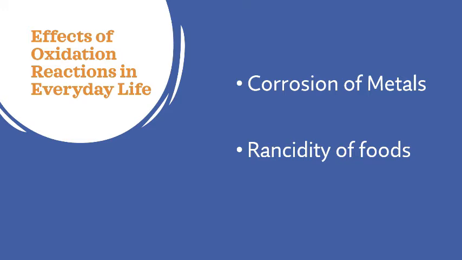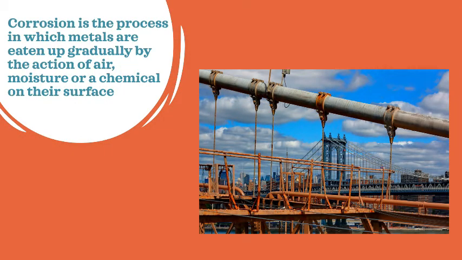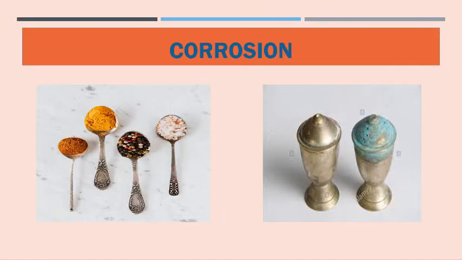Remember, the oxidation involved in the corrosion of metals as well as rancidity of food is caused naturally by the oxygen present in air. Corrosion is the process in which metals are eaten up gradually by the action of air, moisture or a chemical on their surface. Black coating on the surface of silver and green layer on the surface of copper are some examples of corrosion.